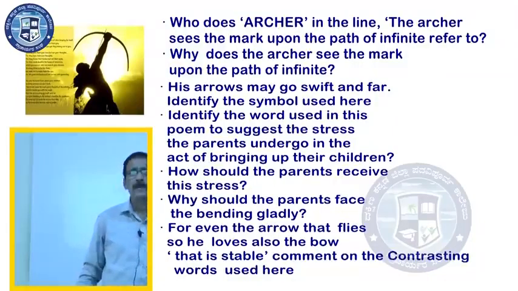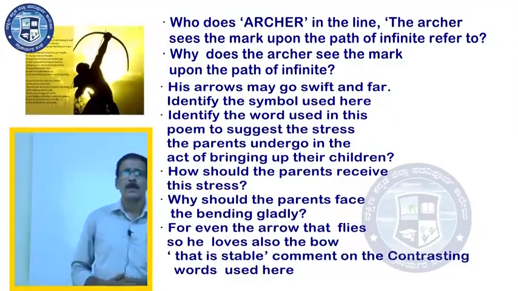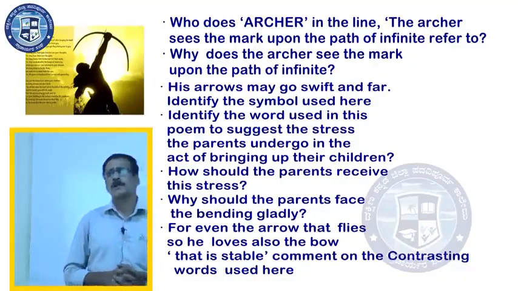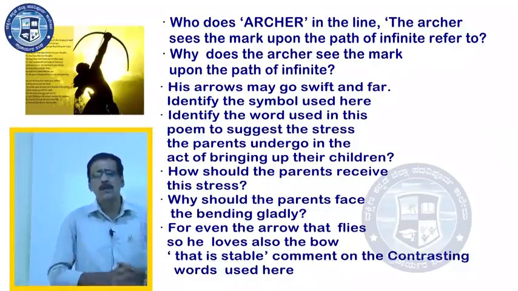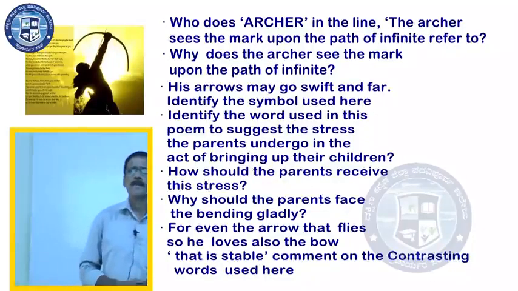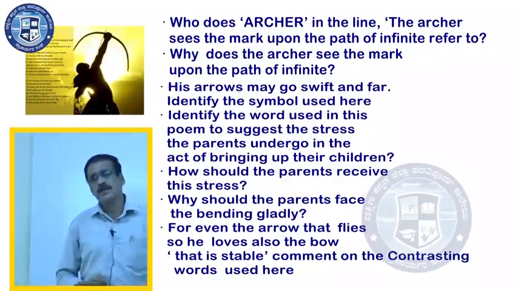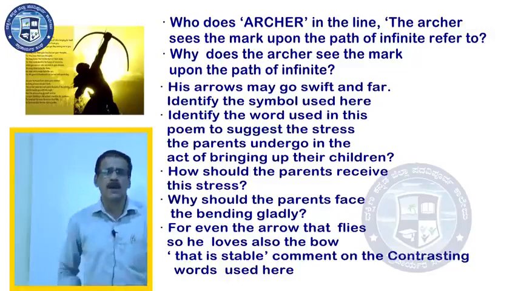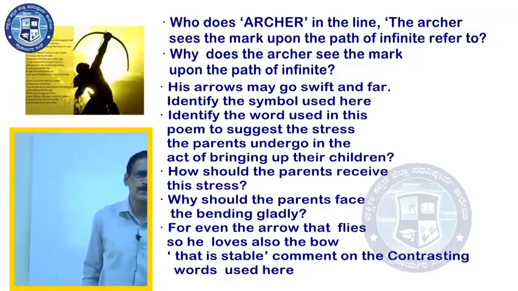Go to the next line. Here is one more point. His arrows may go swift and far. Identify the symbol used here. Symbolism is another poetic device used by the poets.